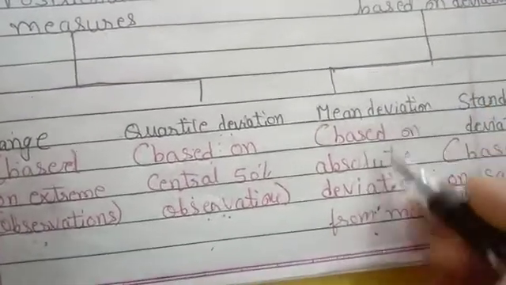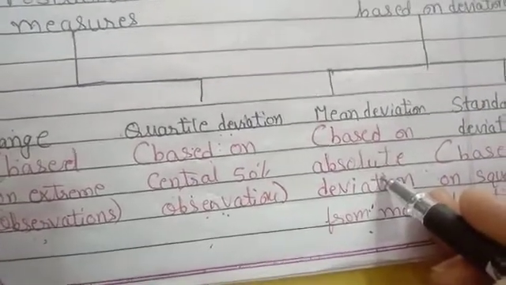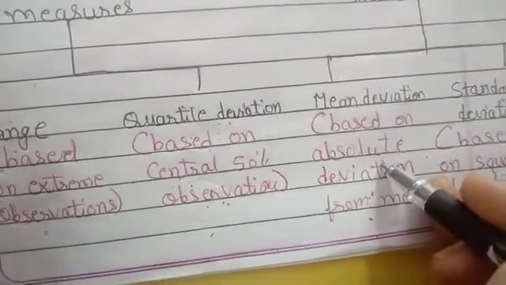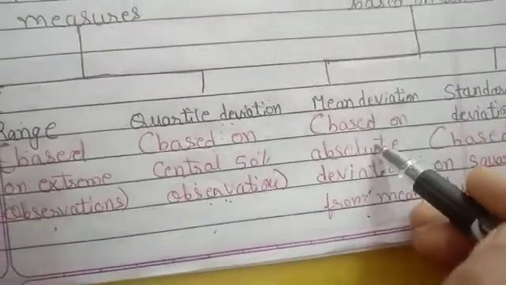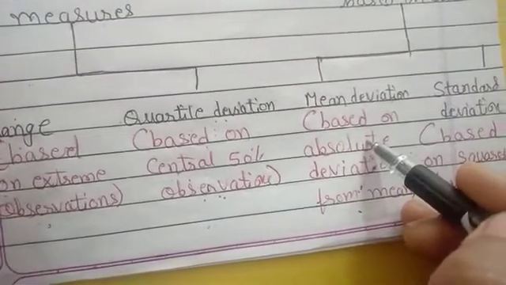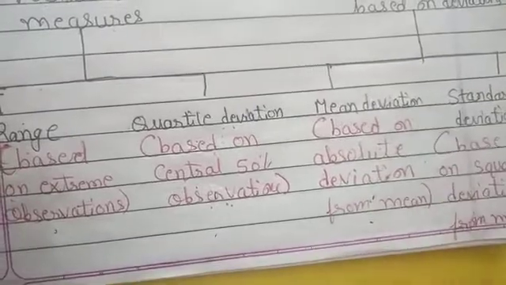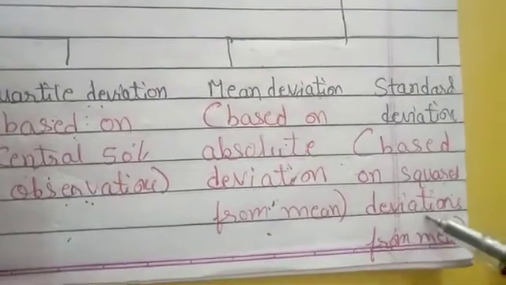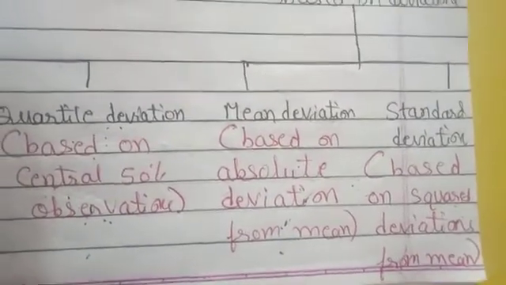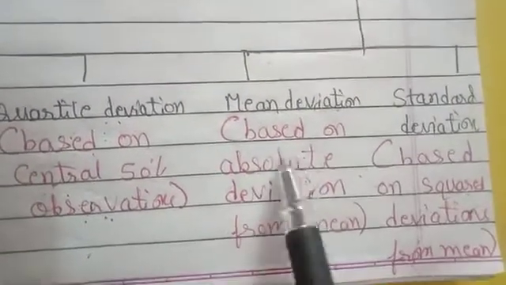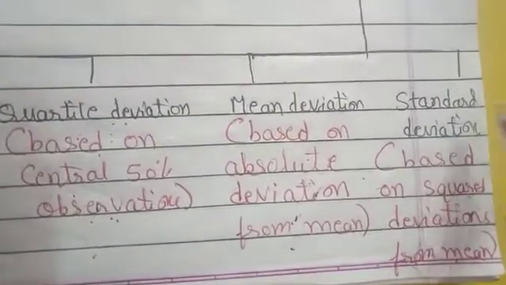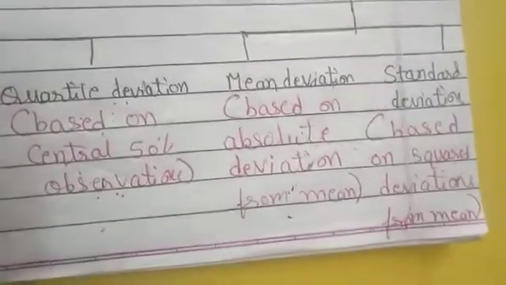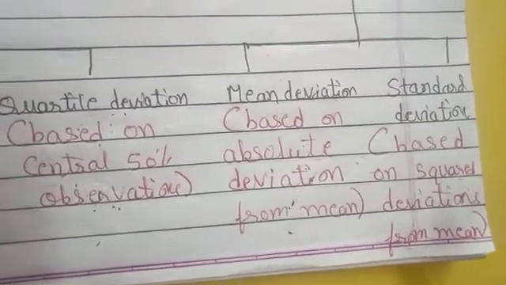Here we are taking the absolute value and the negative sign we are ignoring, right? So the mean of the absolute deviation of the observations of the data from its mean is called mean deviation. And the last one is standard deviation. It is based on squared deviation from the mean. That is the deviation which we calculated for mean deviation, the square of that we are calculating for finding the standard deviation.